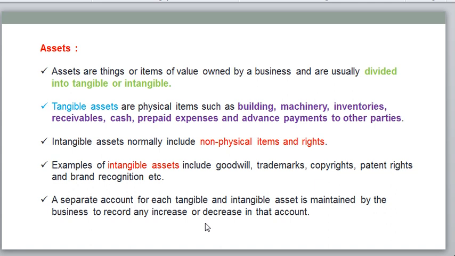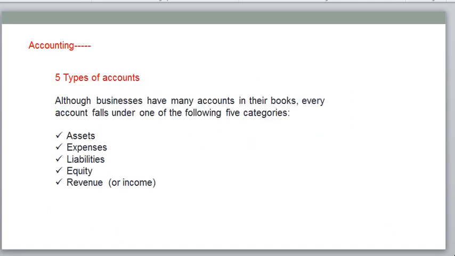Generally, assets can be classified as tangible and intangible. Tangible means we can feel and touch, like building, machinery, and inventory. Intangible means we cannot feel and touch, like trademarks, goodwill, copyright, patent rights, and brand recognition. We need to maintain separate accounts for tangible and intangible assets. Okay, let's go to another one.